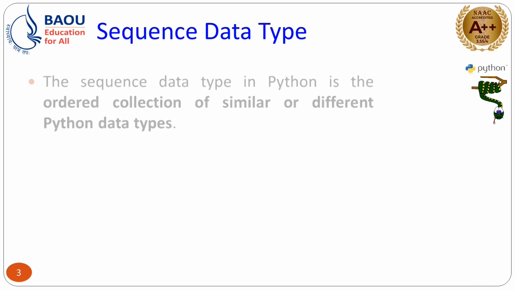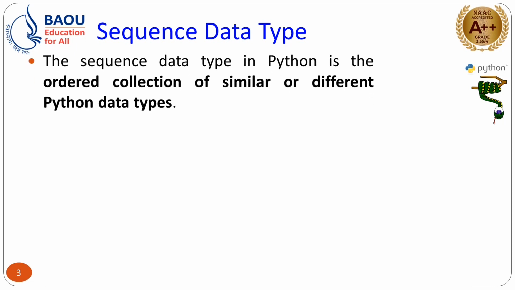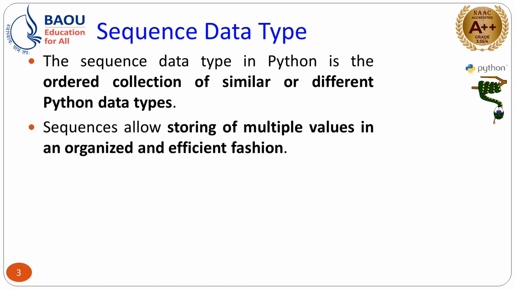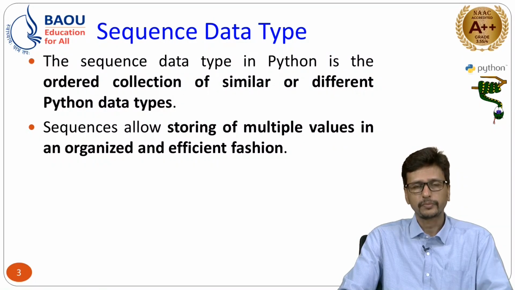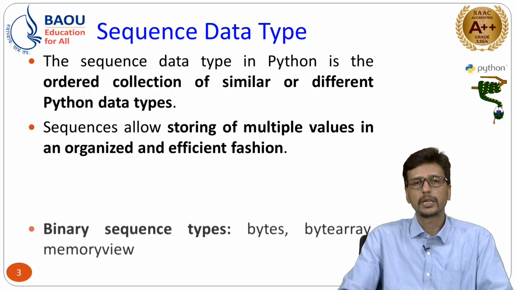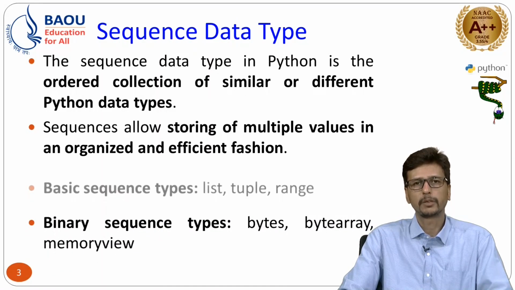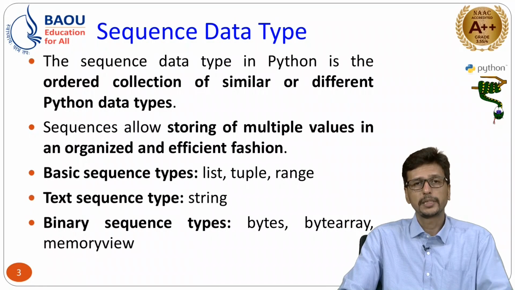It starts with the sequence data type. You are already aware that a sequence is nothing but an ordered collection of similar or different items. It may be of similar types, it may be of different types, right. So you can store multiple values in a particular sequence. Here it can be classified into three basic sequence types, in which we will see list, tuple and range.